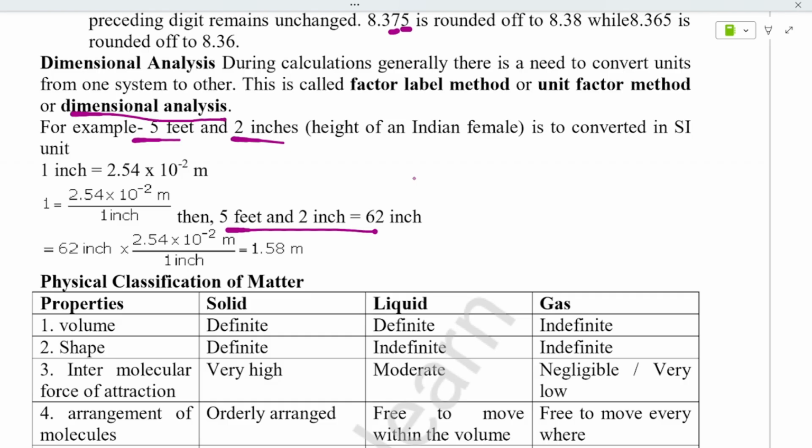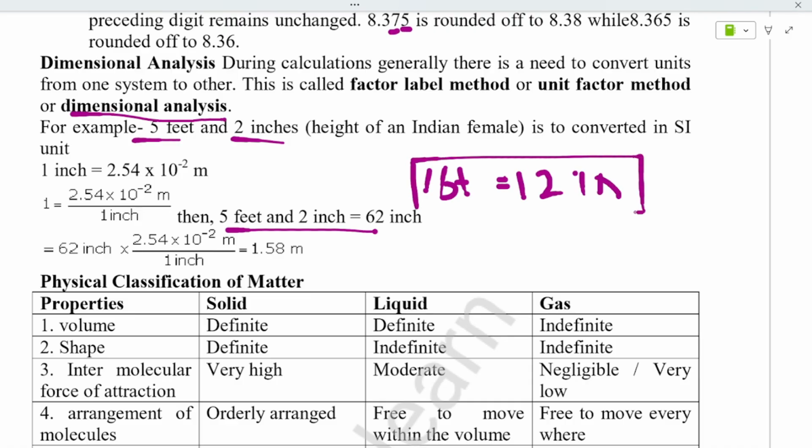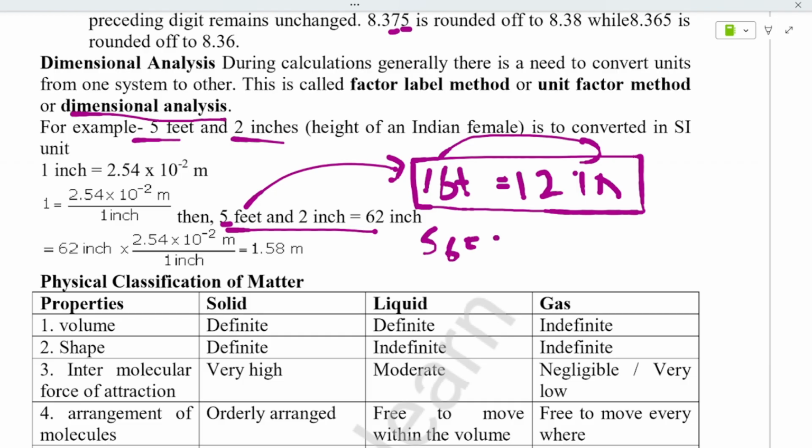5 feet. Okay, the value of 5 feet became 60. Why? Because 1 feet is equal to how many inches? 1 feet is equal to 12 inches. This you have to remember. Okay, this is very important. I have not mentioned it here anywhere. This is feet to inches. 1 feet is equal to 12 inches. See, 5 feet means 5 feet is equal to 12 into 5 inches, right?